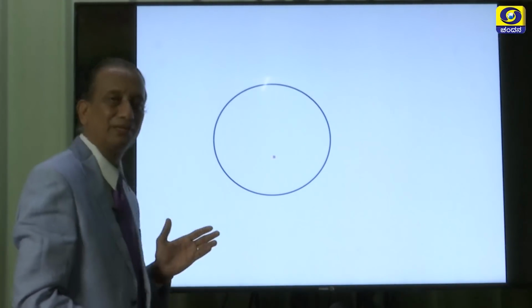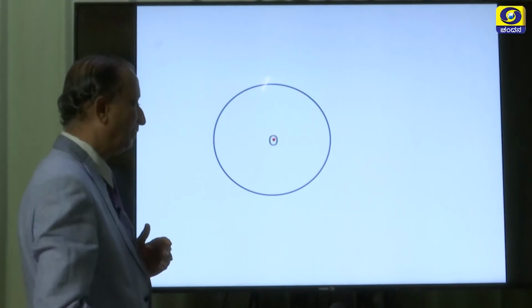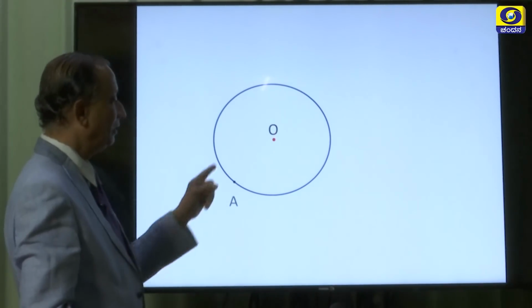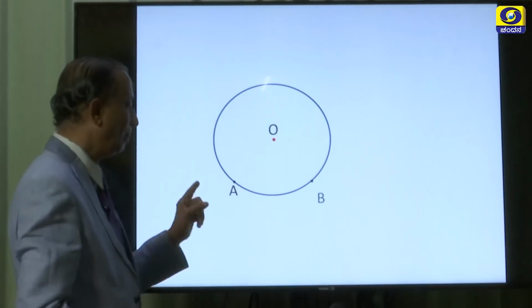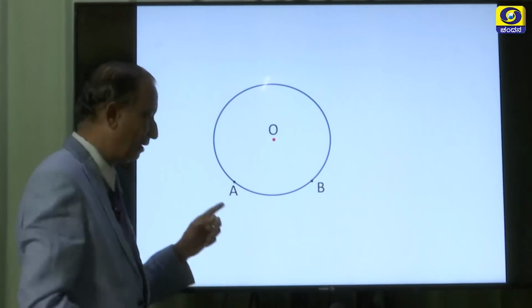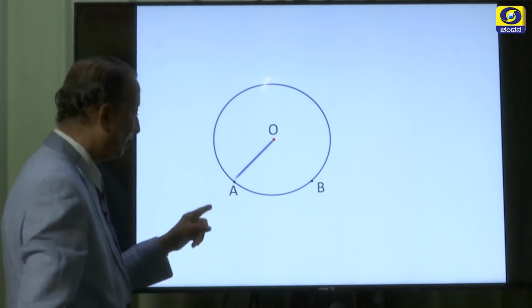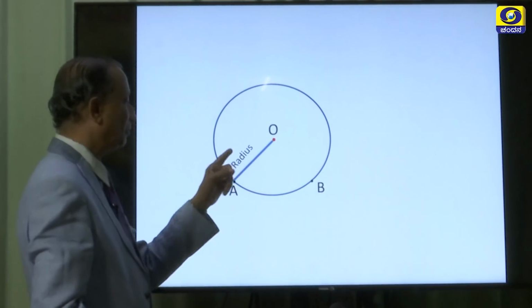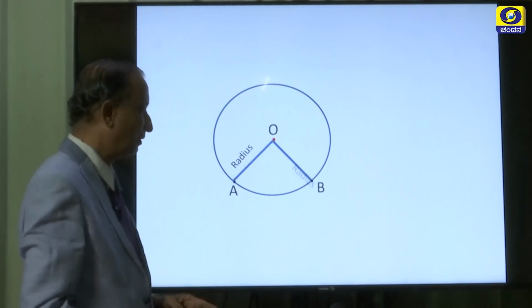So, let us try to understand what we mean by a sector of a circle. Here is a circle with center O, and choose any 2 points on the circumference. Call them A and B. So, OA is a radius and OB is also a radius.